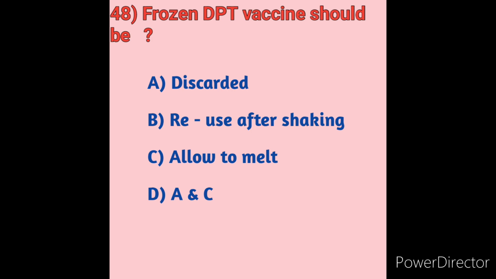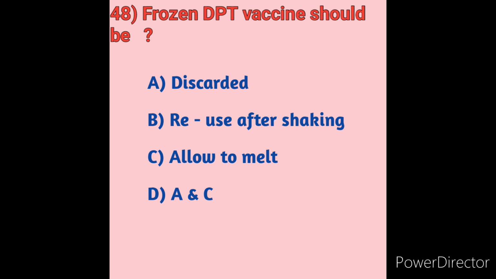Before using, we have to assess the frozen DPT vaccine with the shake test. After shaking the vial, if it is smooth, cloudy, starting to clear, with no sediment, we can use the vaccine.